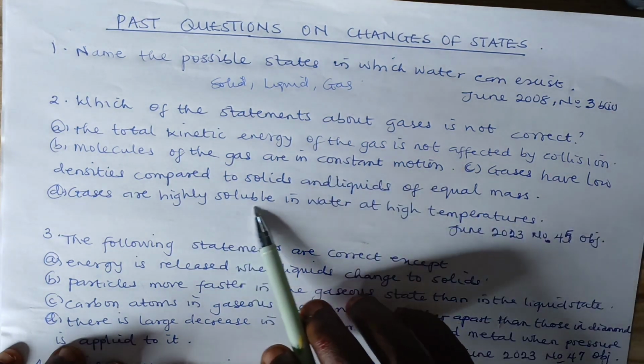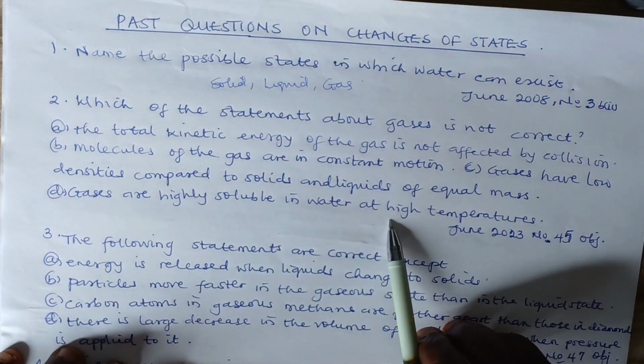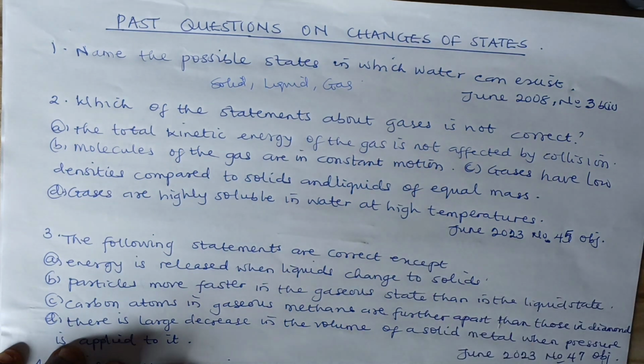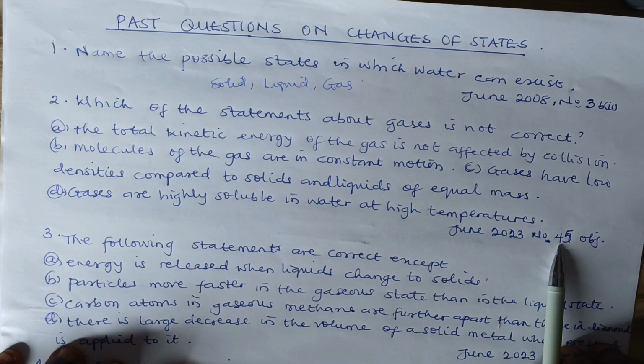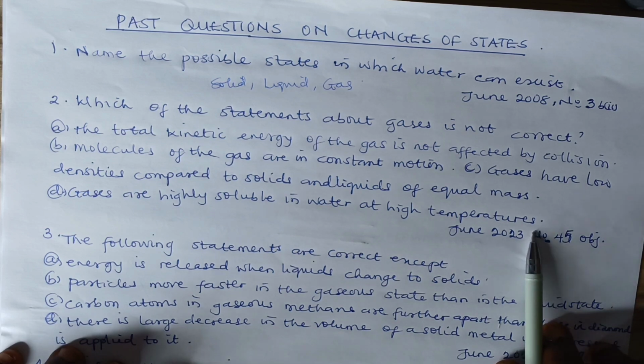Then gases are highly soluble in water at high temperature. Really? No, no, no. One thing about gases is that when there's an increase in temperature, they become more unstable.